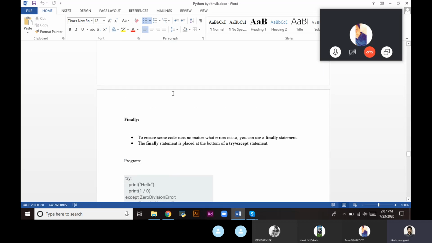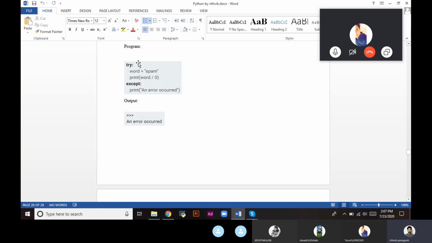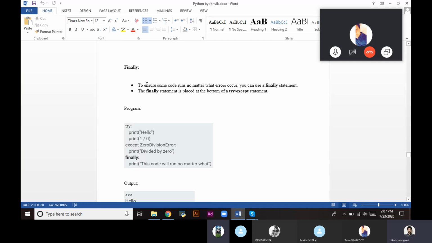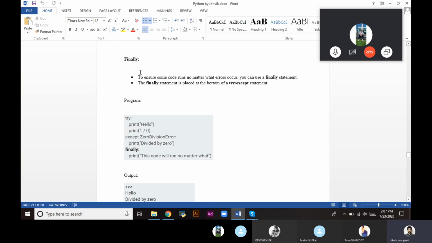So here we have seen that whenever an exception occurs, it will come out of the program and execution will be stopped right away. So if you want to print something, we will declare it in the except block. What if after execution of an error we need to print something? Then we use the finally keyword. We ensure some code runs no matter what error occurs. The finally statement is placed at the bottom of the try or except statement.